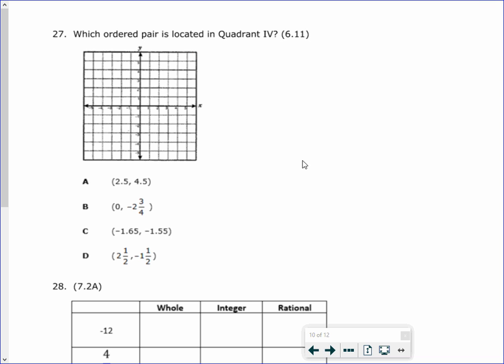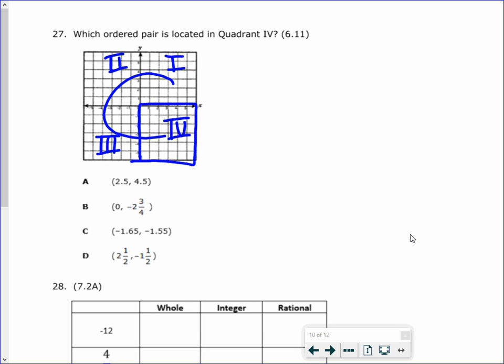All right, number 27. Which ordered pair is located in quadrant 4? Quadrant 4, so remember, think of it like a letter C. So this is quadrant 1, 2, 3, and 4. So it's got to be in this quadrant right here.